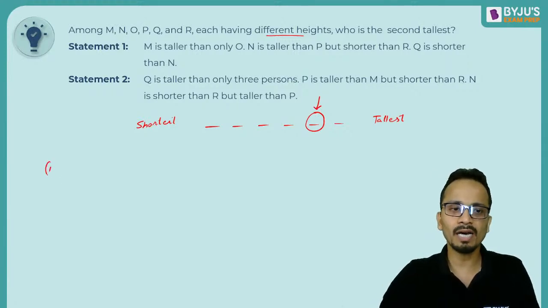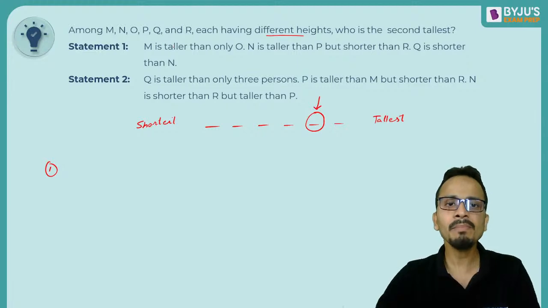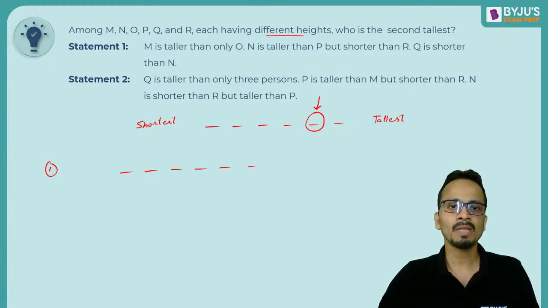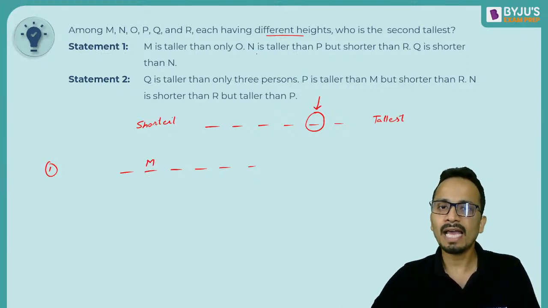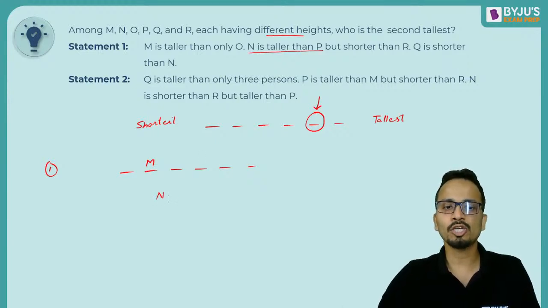Statement number 1 alone: M is taller than only O. So positions 1, 2, 3, 4, 5, 6. M is taller only than O and than no one else, so M will come at second place. Then, N is taller than P, but N is shorter than R.